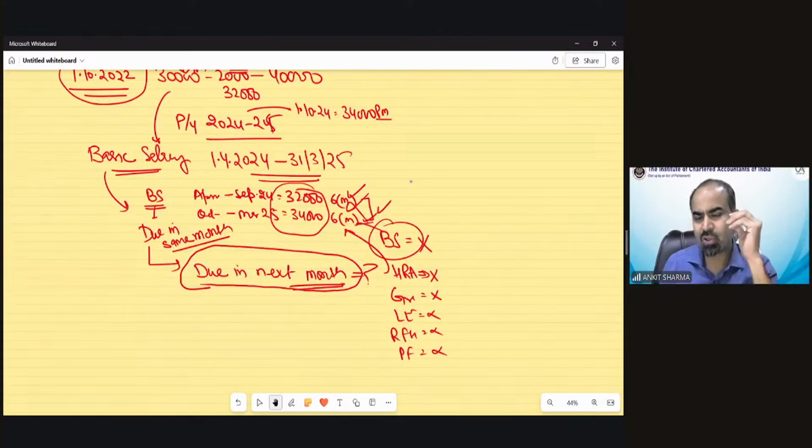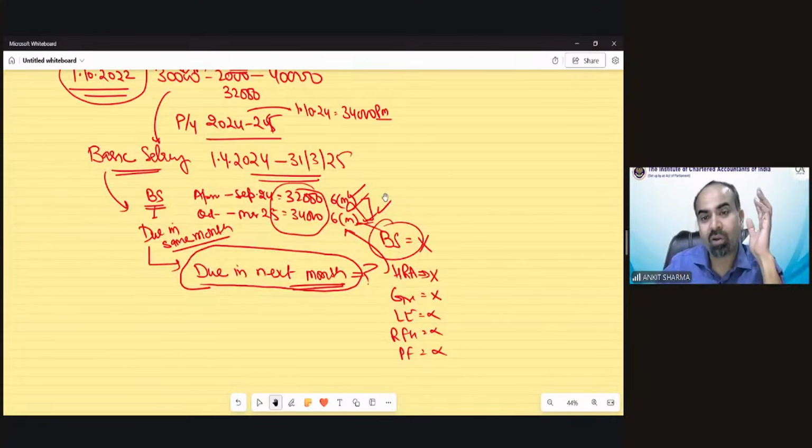If anything else goes wrong, like HRA is wrong, then only under step marking your HRA marks would be deducted. But if basic salary is wrong in any case, I don't believe there would be any marks to be allotted to you because everything is dependent. Most of the things depend upon basic salary. If basic salary is wrong in the question, everything is going to be a waste of effort. Okay. So we will see how to calculate basic salary in these due cases in the next case, and other problems of salary and house property would be discussed.